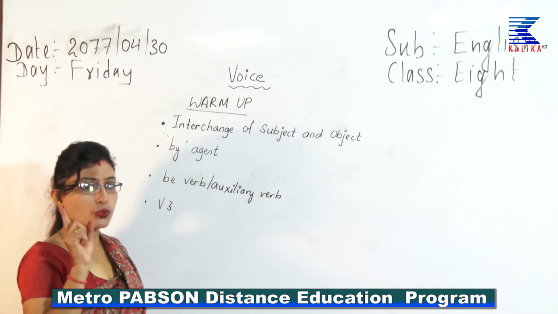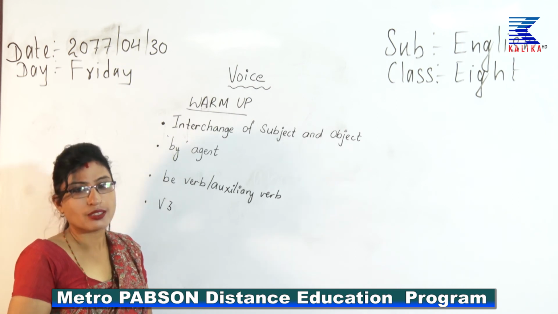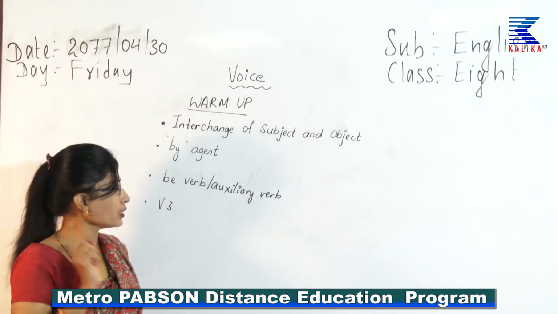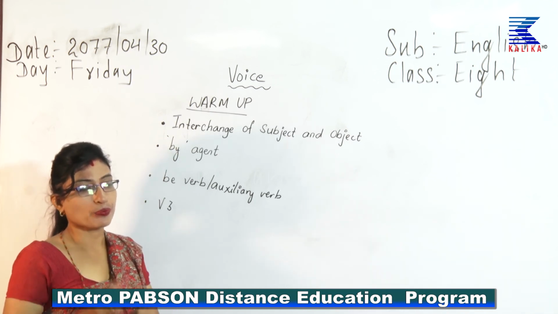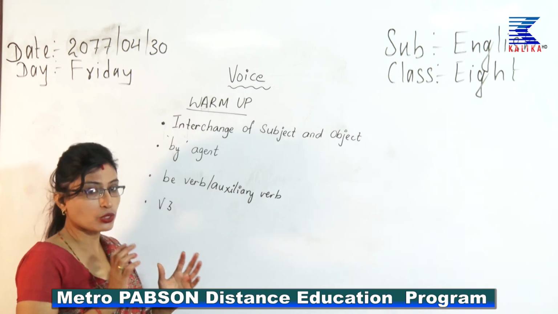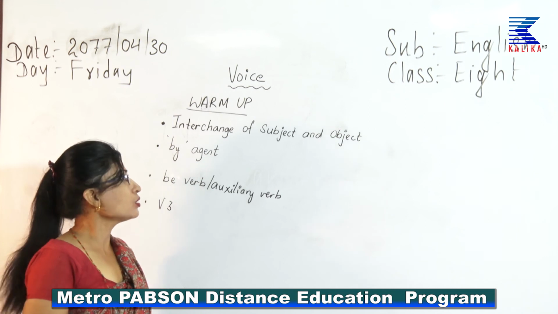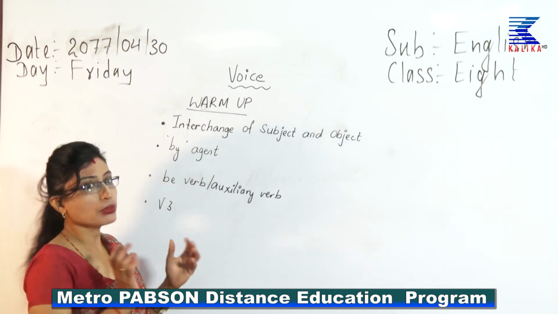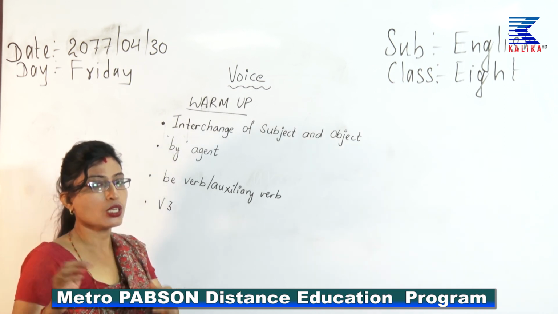Yesterday also we learnt one structure where the by agent was not used. What was that? Correct. It was when vague objects are there like Sena. So you don't use a by agent in that, but today also we are going to learn some structures where the by agent is not necessary. Or sometimes you do not use the preposition by, you have to use some other prepositions which we are going to learn today.